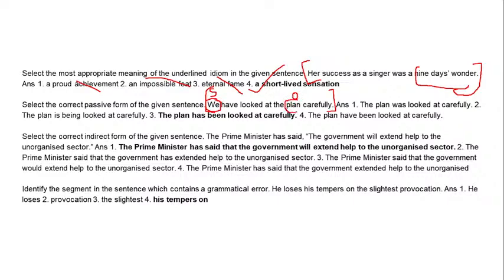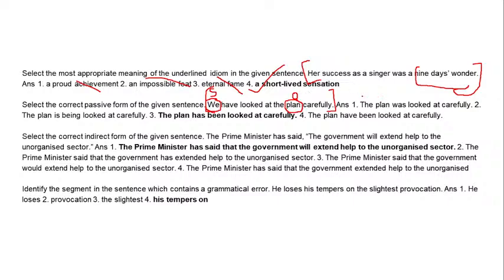"Plan" is the object, because what is the object? On whom something is done. So the plan is being looked at, right? So plan is not an active doer, not our subject. Plan is the object, but that's only for our active sentence. When it goes into the passive sentence, the object of the active voice will be changed into the subject of the passive voice. That means the plan will be the subject.